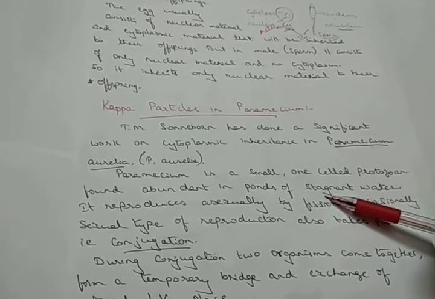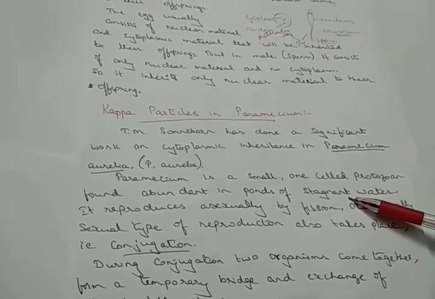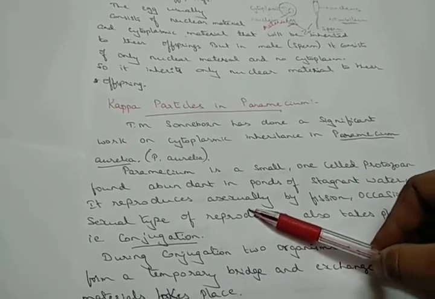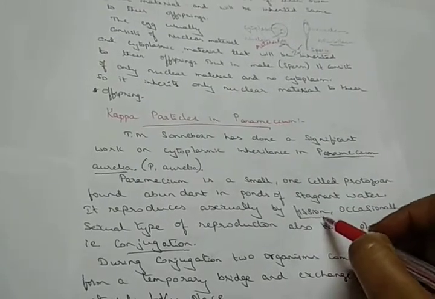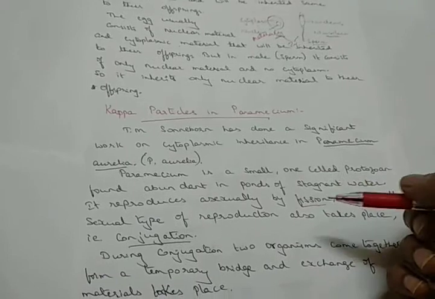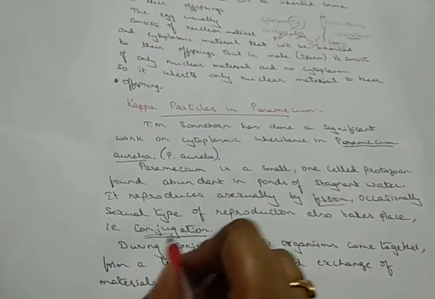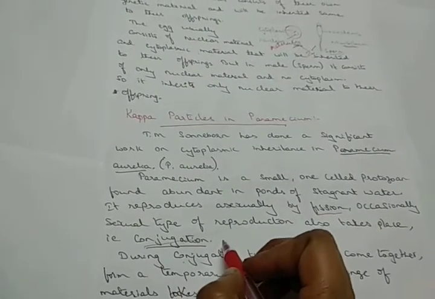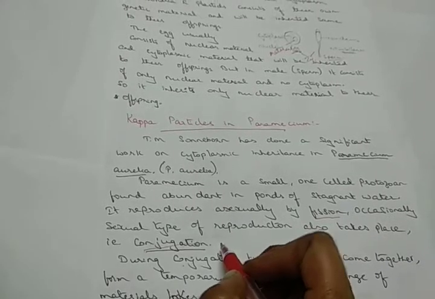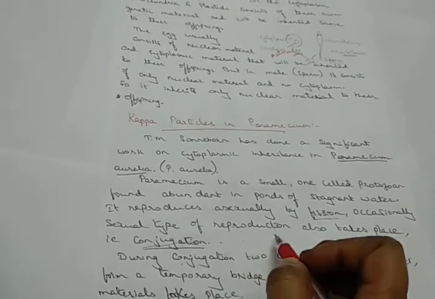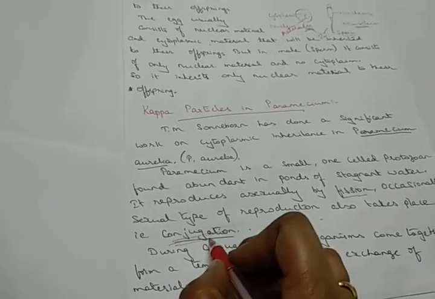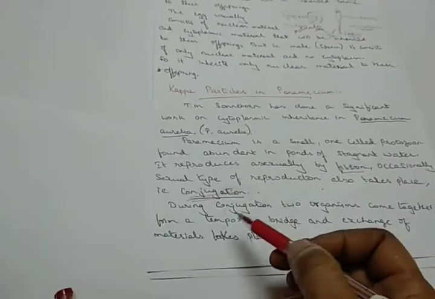Usually it is considered an aquatic organism, present in ponds or stagnant water. The type of reproduction they undergo is asexual reproduction through fission. They also undergo a primitive type of sexual reproduction in the form of conjugation. Usually sexual reproduction means male and female gametes undergo fusion, but in Paramecium they undergo a special type of reproduction called conjugation.